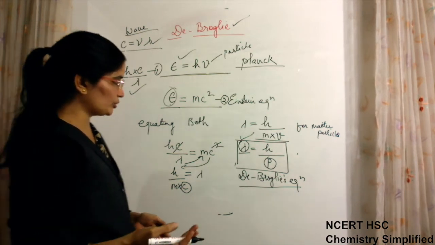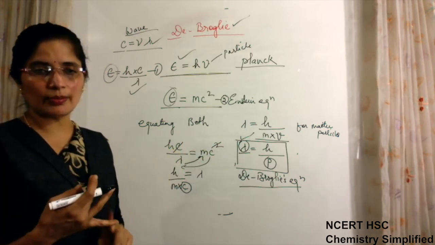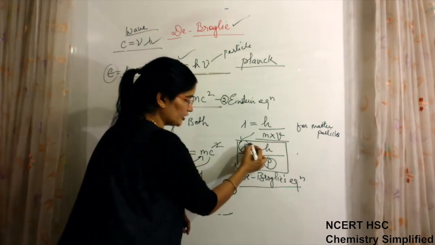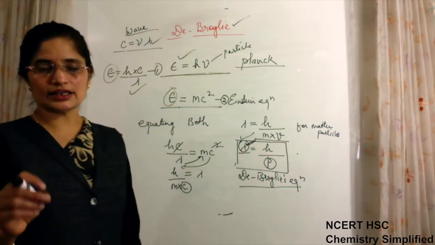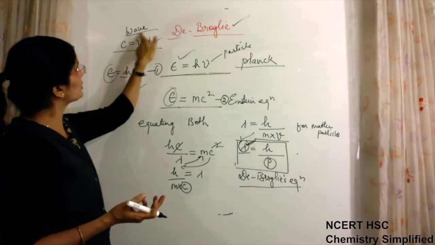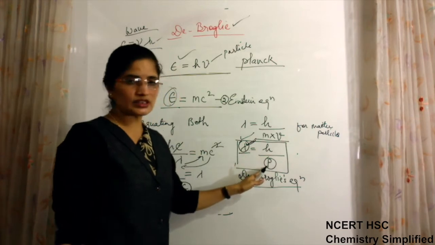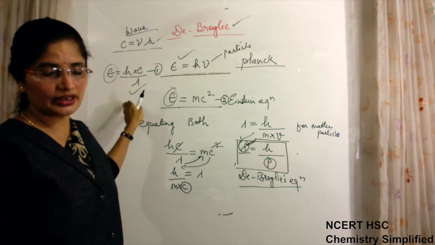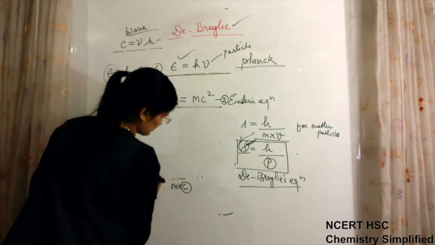If energy is given to you, then you can use any of the equations. So you have to read the question to see whether they are asking for matter waves. If an electron, proton, or such things are given in the question, that means you have to find the wavelength using this formula, because you have to calculate for a matter particle. And if they are asking for any radiation, any color of radiation, then you have to calculate wavelength using this formula or this formula. So this is the point of difference: this formula is for matter waves, and this formula is for electromagnetic waves or radiation waves. These two differ, but the dual nature for both has been detected the same.